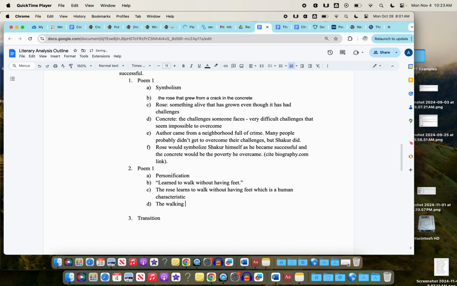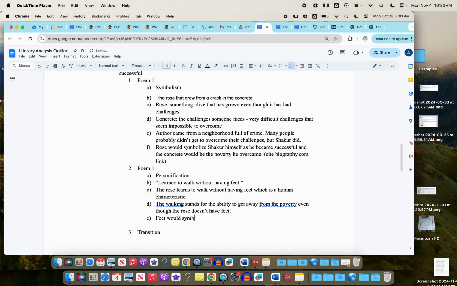Then the walking stands for the ability to get away from the poverty and challenges, even though the rose doesn't have feet.